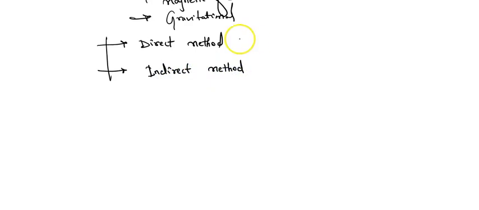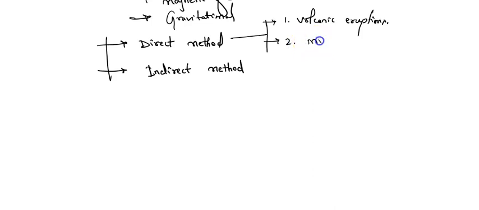Now, what is direct method? In direct method, number one, volcanic eruption. So this is a direct method. From volcanic eruptions we can easily understand about the interior of the earth, and also through mining we'll get to know the interior of the earth. How far are these methods sufficient to understand the interior of the earth?